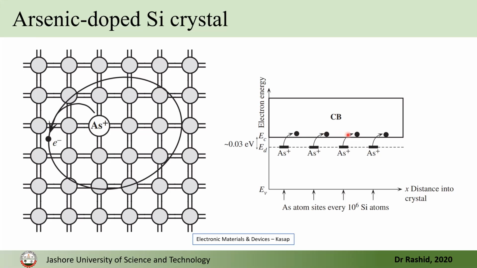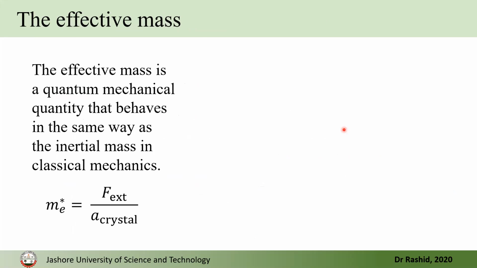So these are the electrons. They have a certain mass. When you apply a force or a potential, they tend to move, that is, they accelerate. Now you have force and you have acceleration, so from that we calculate another mass, which we call the effective mass. The acceleration is within the system. There can be an external force, or it can come from the ions. But here, when we talk about the effective mass, it is because of the ions.